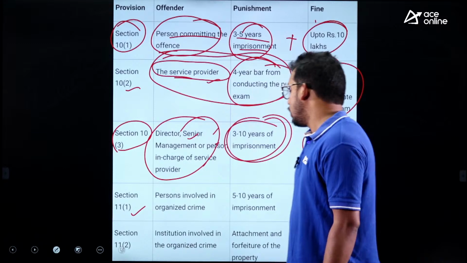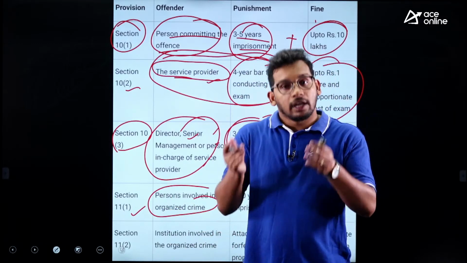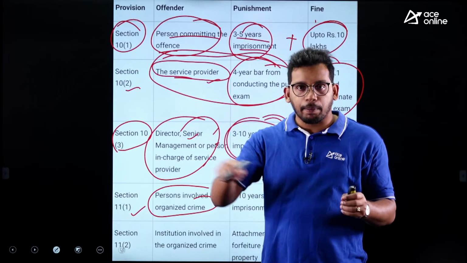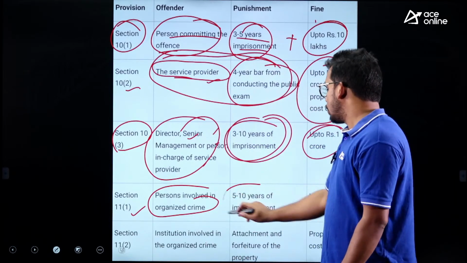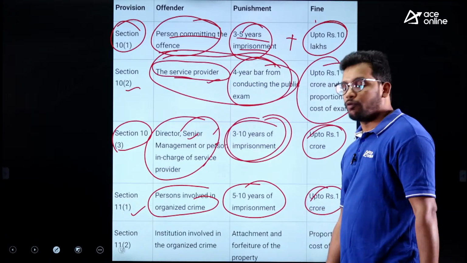Section 11(1), persons involved in organized crime. There may be organized crime also, like a separate entity or organization they have maintained illegally, and then paper leaking and all will be done in this particular premises. So they will be imprisoned for 5 to 10 years or fined up to 1 crore.